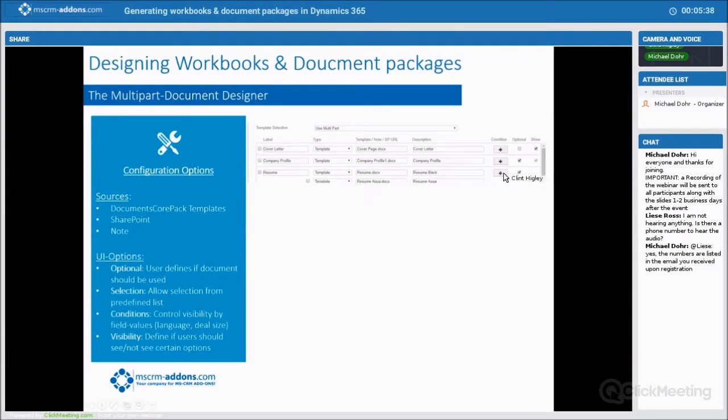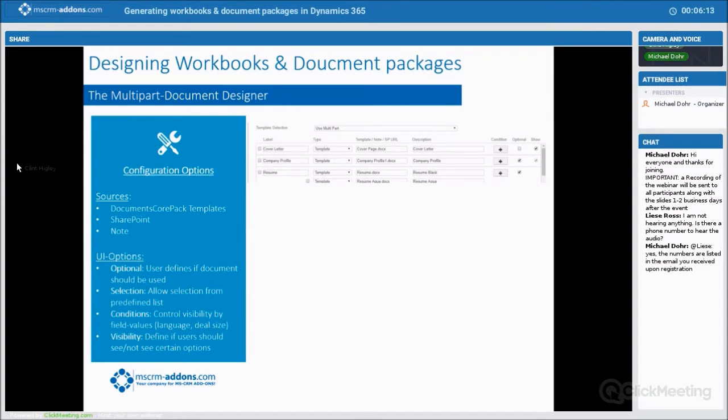Conditions, you're able to control visibility based on field values. So, for example, if you have German templates and English templates, based on the user's language, you're able to only show your users the German documents or the English documents when they're putting together these documents. So very handy. And last is visibility, and define whether the user should see or not see certain options